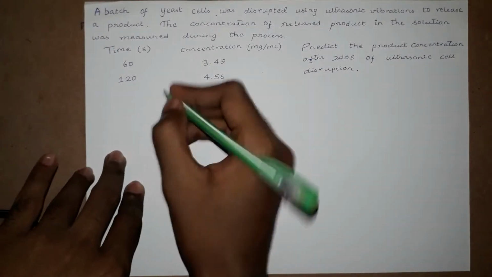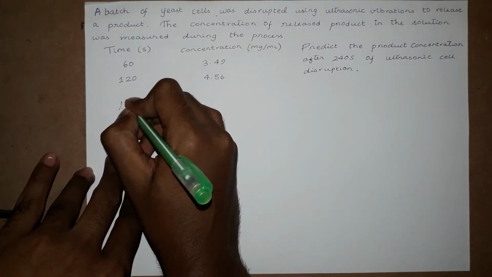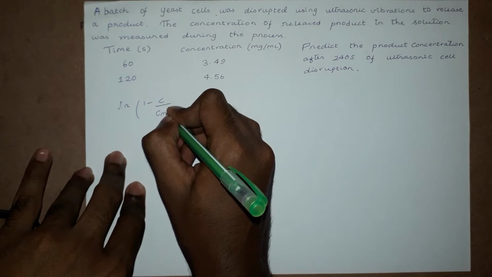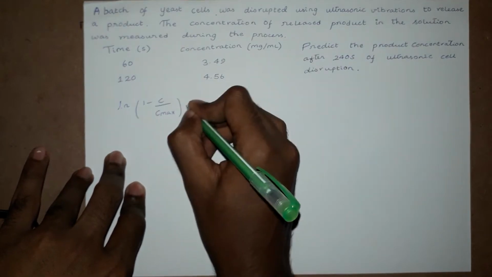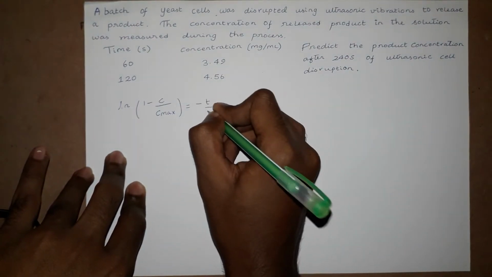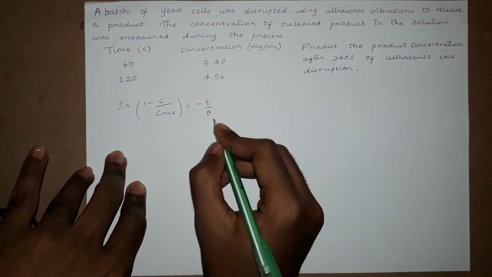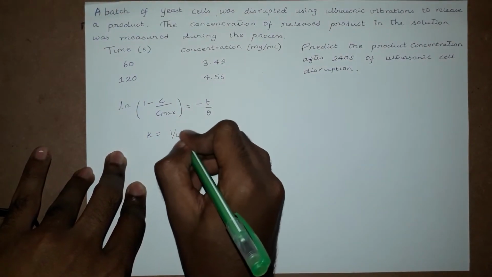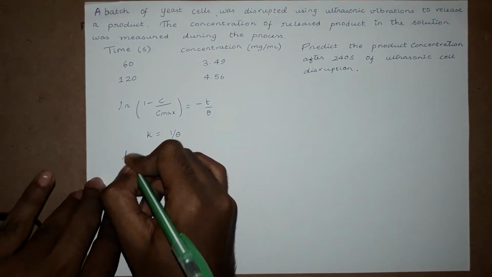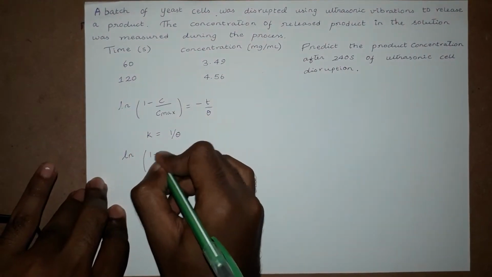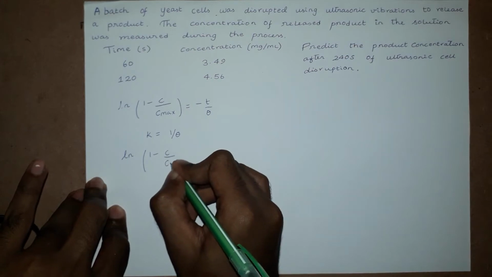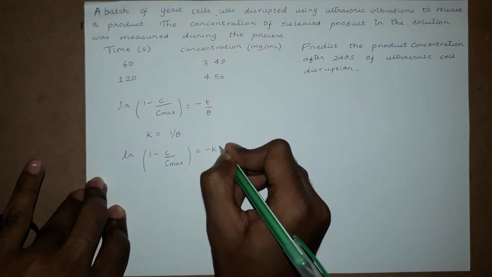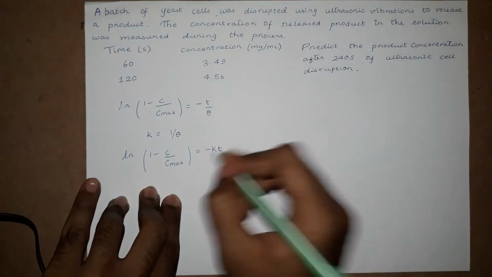So we have the equation: ln of 1 minus c by c max is equal to negative t by theta. So instead of keeping 1 by theta, let's take k. K is equal to 1 by theta. Therefore the equation becomes natural ln of 1 minus c by c max is equal to negative kt. So this is the main equation.